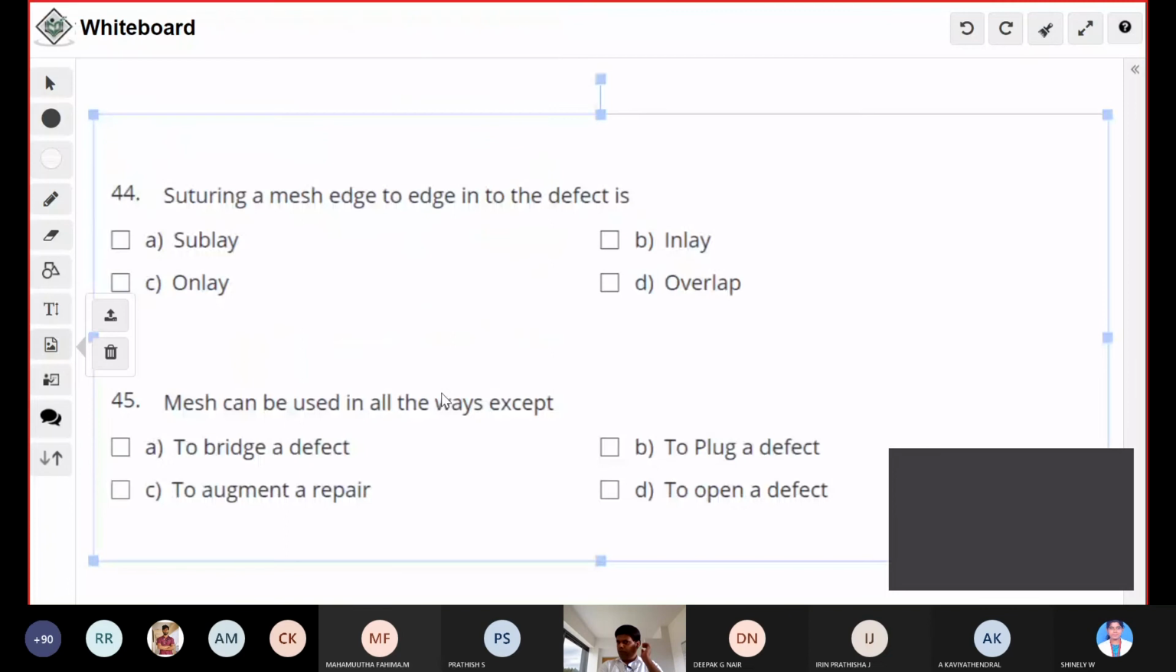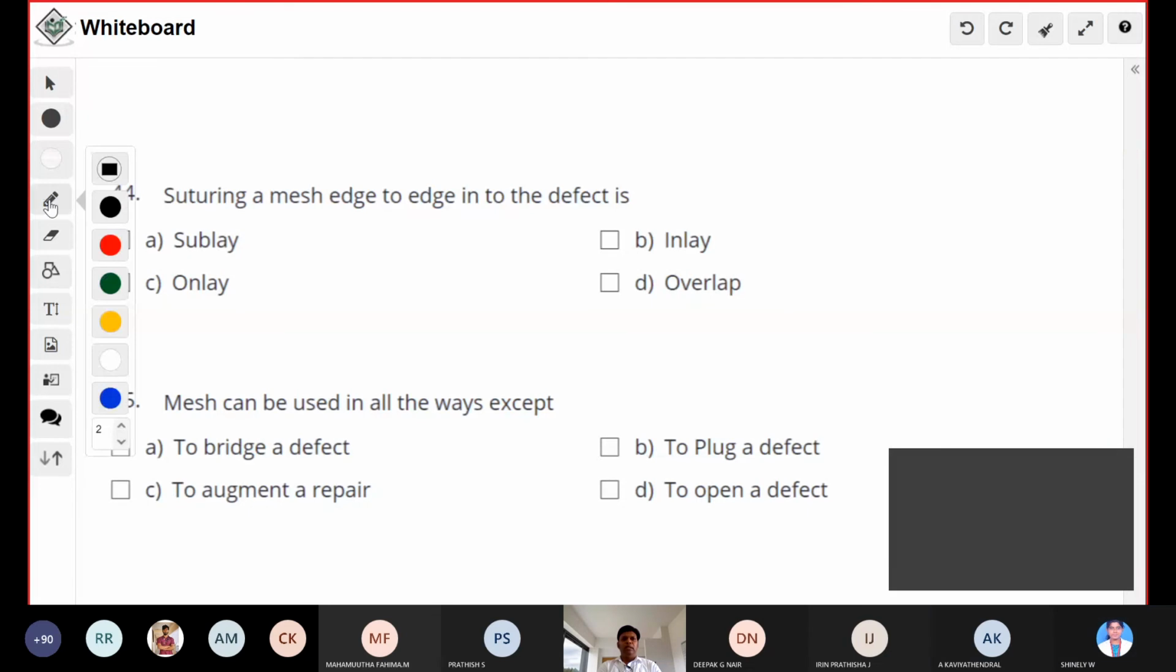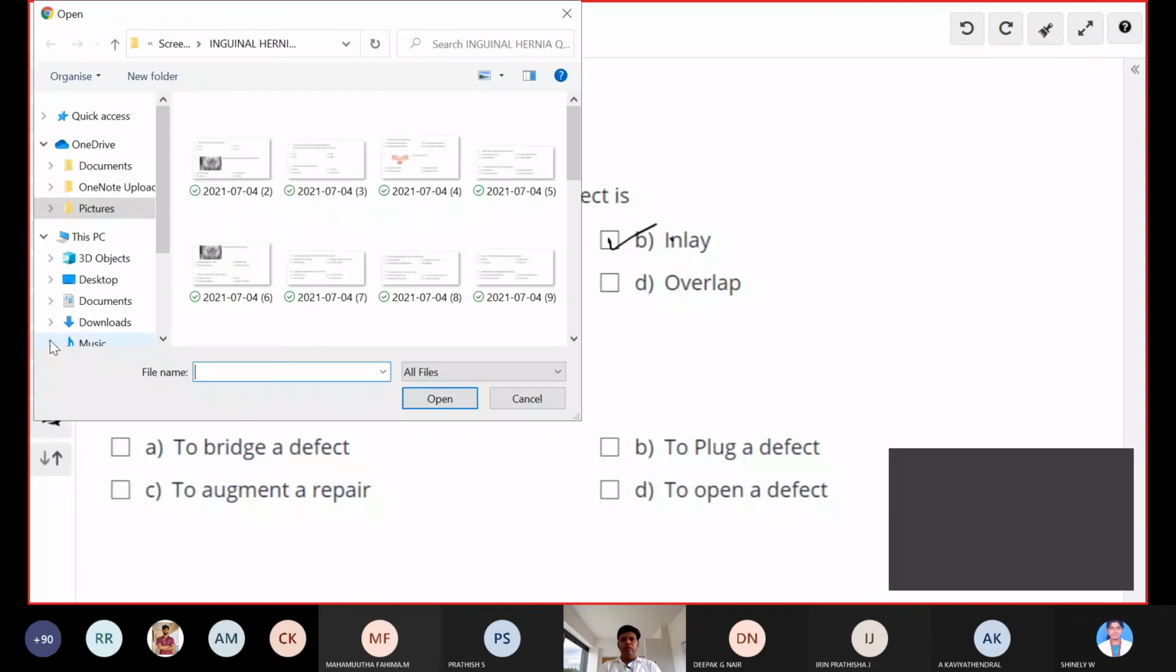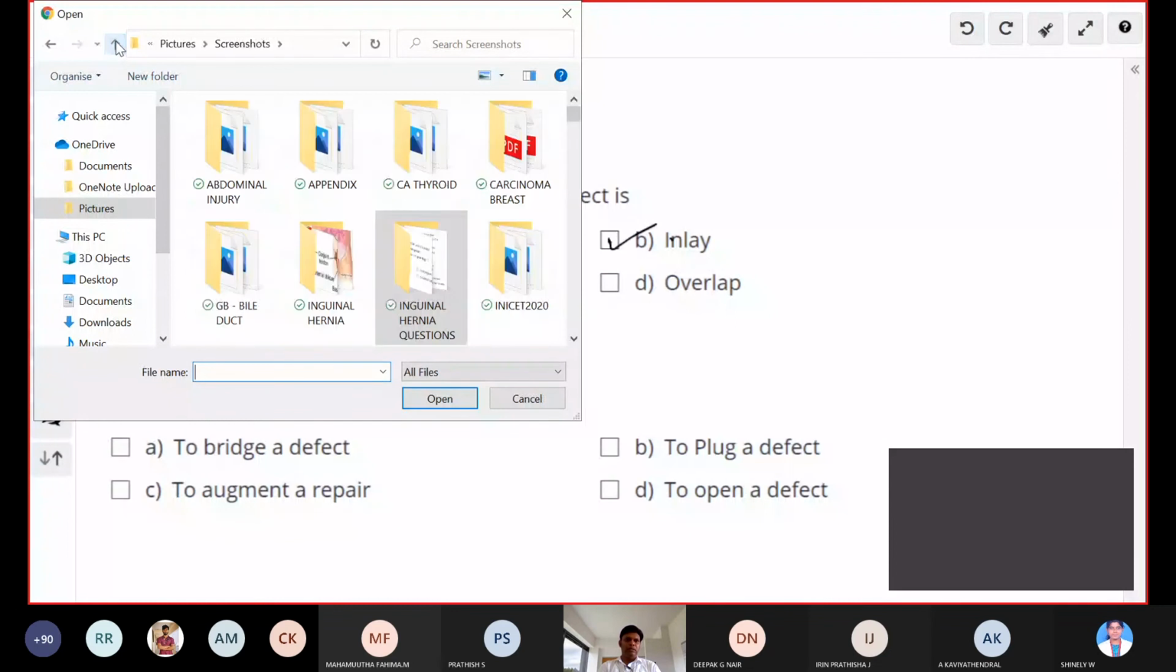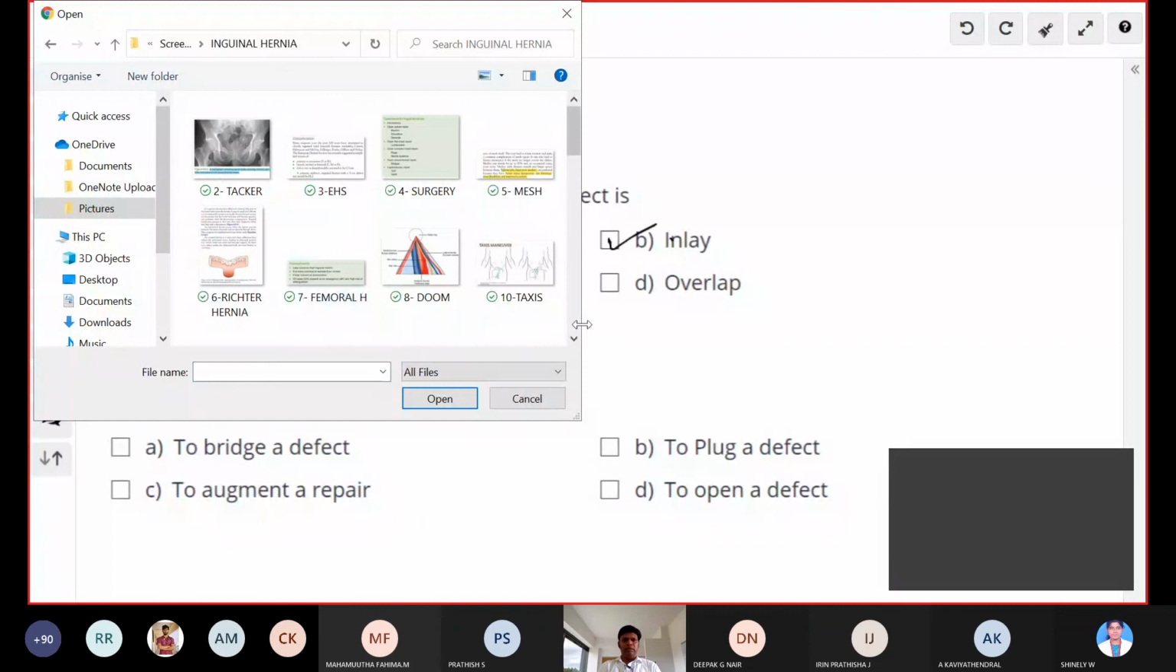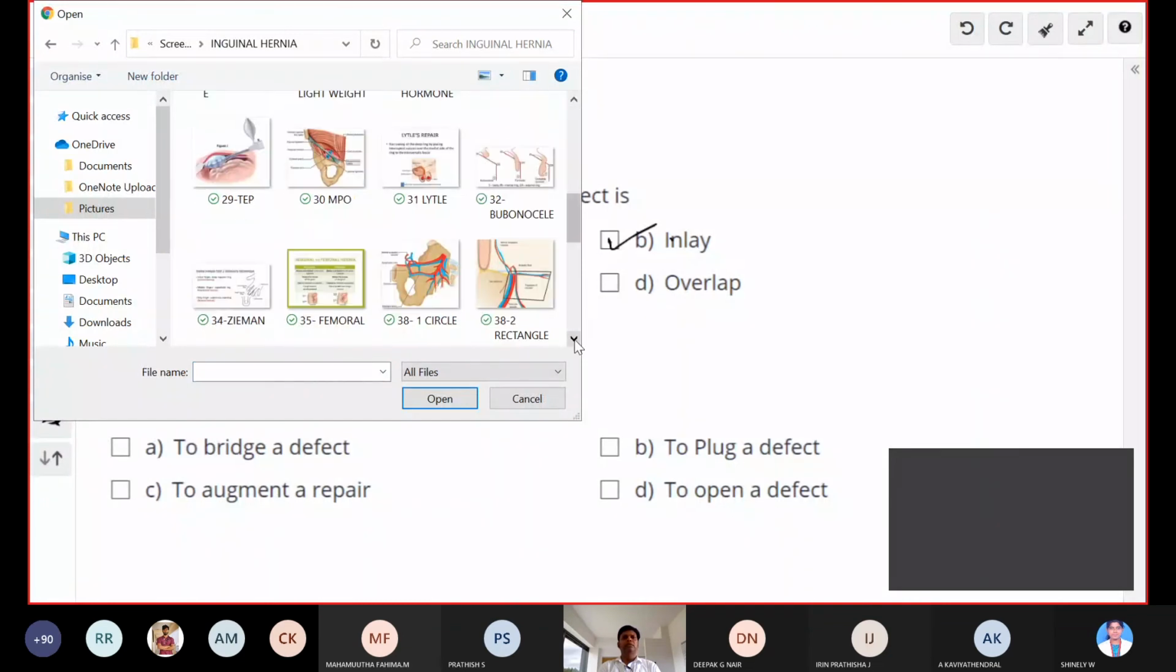Okay, suturing the mesh edge to edge into a defect is called what technique? Inlay. Yeah, this is called inlay technique. Okay, the mesh can be used in all the ways except what? You can bridge the defect, you can augment a repair, you can plug a defect. Ideally, you have to close the defect. It is not to open a defect. Okay, the answer for this question is, except, it is to open a defect. So that is the answer. I will show that reference.